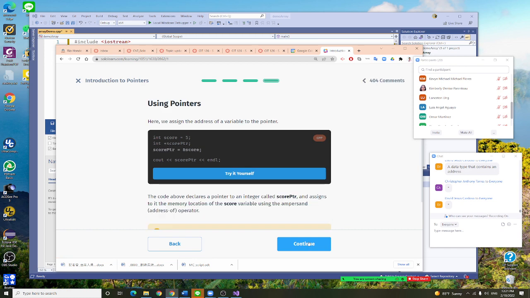So, right here, this is how we do it. Integer score is 5. All right, score pointer is a pointer, and I'm going to assign the score's address to it. So this is a silly example. In the future it will be important information, a password, or a large amount of money that needs to be transited.